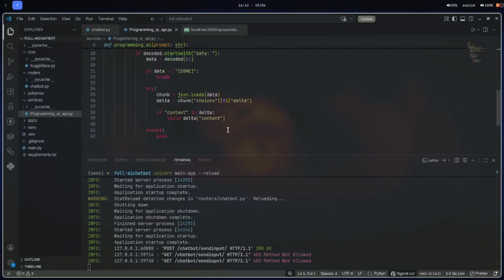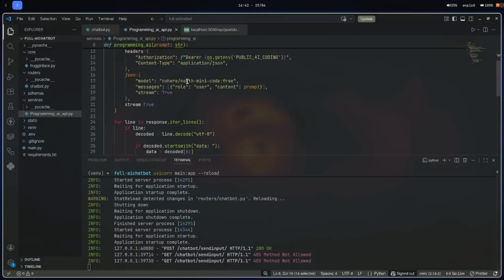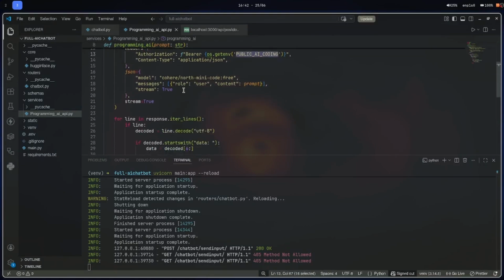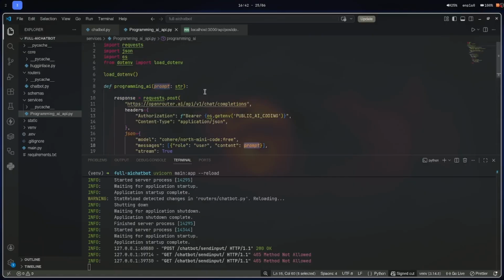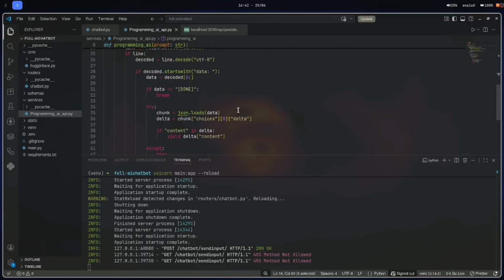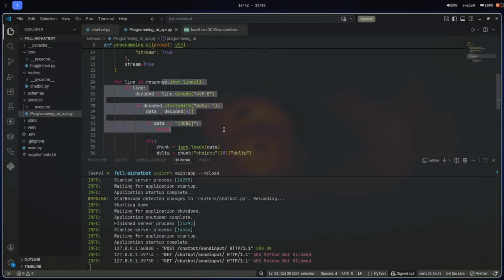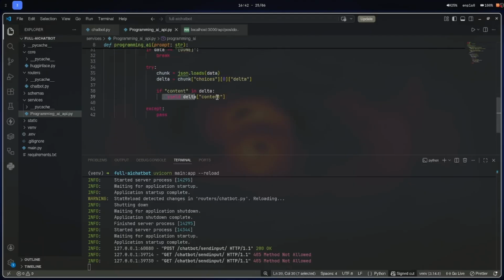And this is your function of the programming AI model. As you can see, we pass the model Coherent or Minicode and the API key, in this case from the .env, and we take the output with this cycle that will pass the input with an animation.